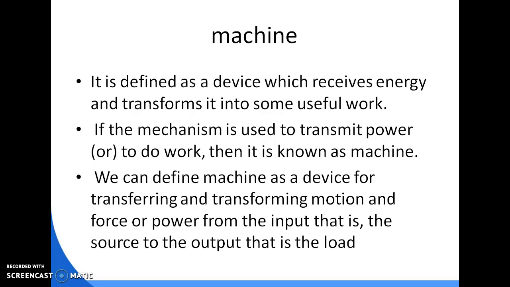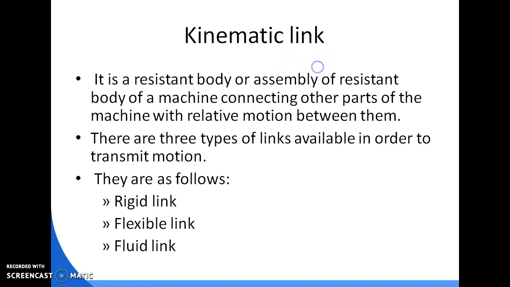If no relative motion is there, then we consider it a structure or frame. So we can define a machine as a device for transferring and transforming motion and force or power from the input, that is the source, to the output, that is the load.